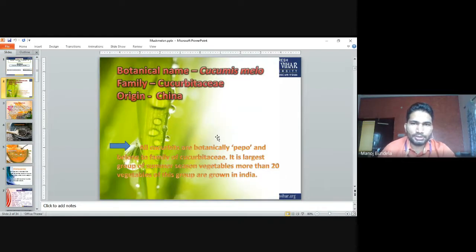Muskmelon: the scientific name is Cucumis melo, family Cucurbitaceae, origin is China. All cucurbits are botanically called pepo. The fruit type is pepo and belongs to the family Cucurbitaceae. It is the largest group of summer season vegetables. More than 20 vegetables of this group are grown in India.